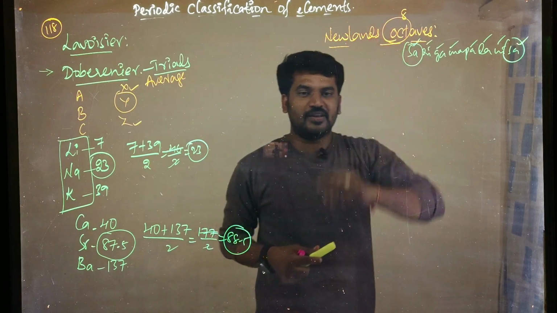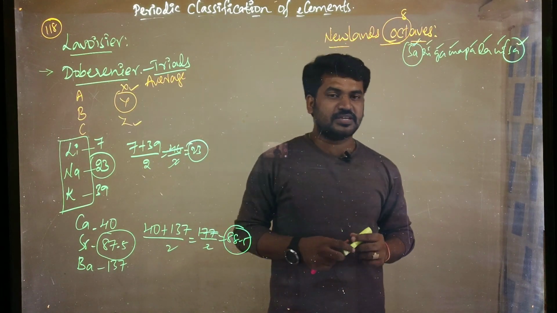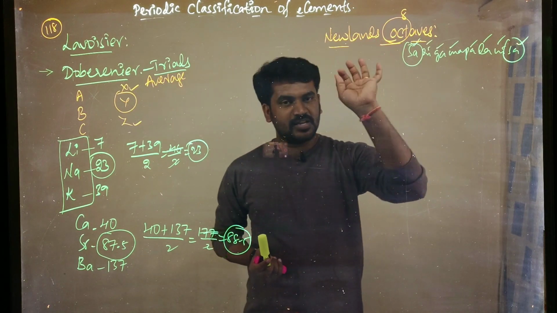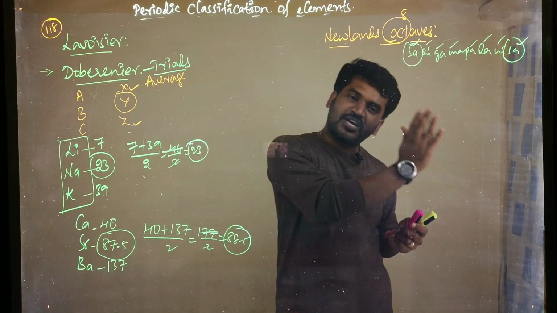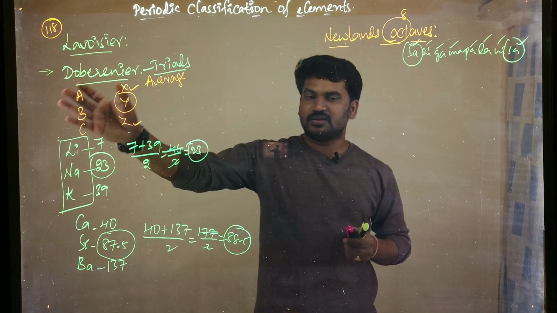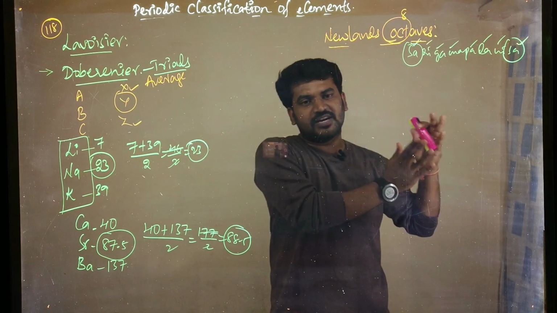So in this manner Newlands arranged the elements. Listen carefully. Newlands arranged the elements in increasing order of atomic mass only. Like Dobereiner, Newlands also arranged the elements in increasing order of atomic weight.